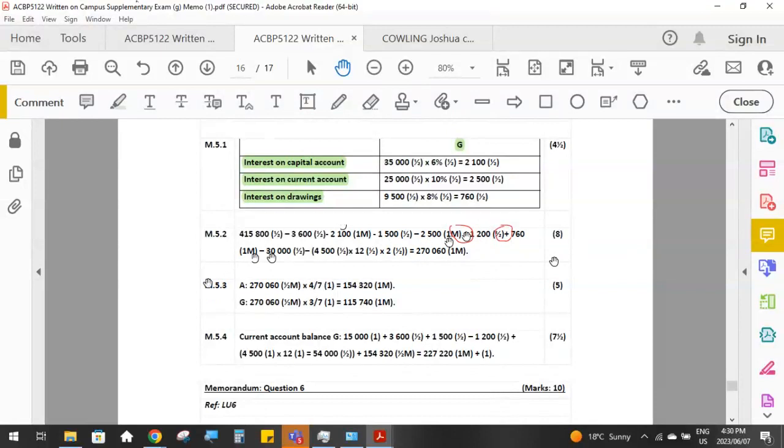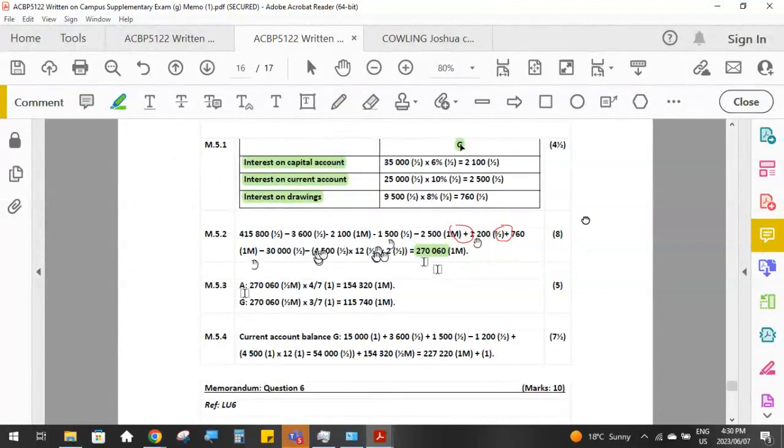And then this minus 30,000 is partner G's bonus. And the minus 4,500 salary per month times 12 months times 2 partners, that's the salaries for both partners. So that leaves us with 270,060 as the remaining profit after the partners have been paid all of their agreed amounts.